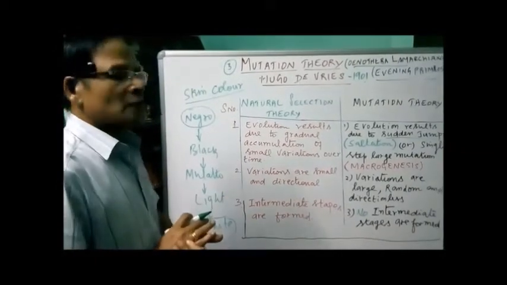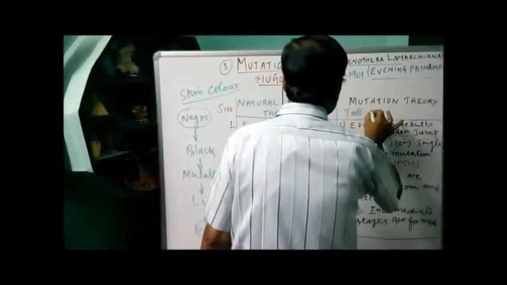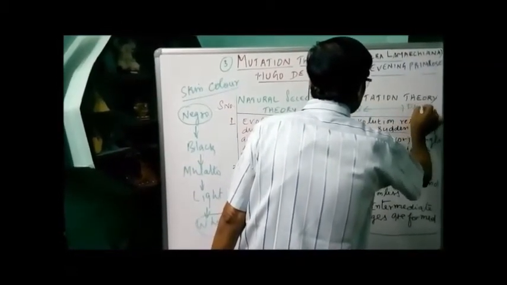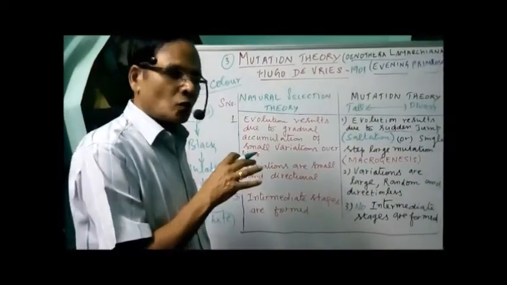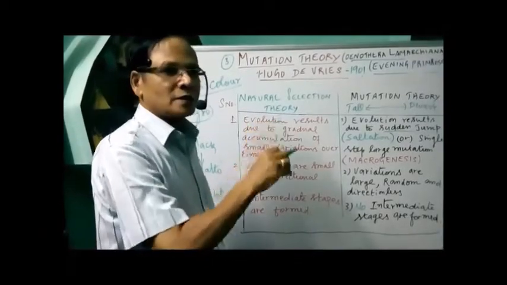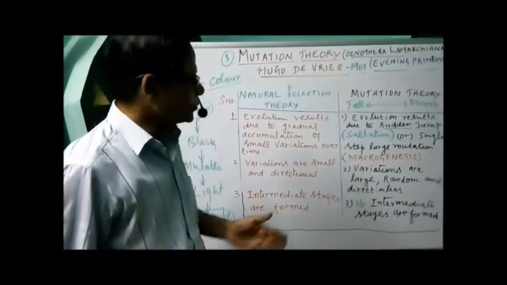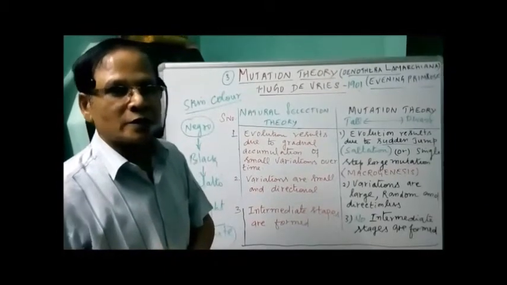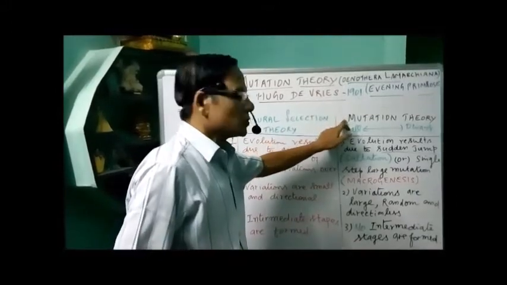But in the case of mutation theory, there are no intermediate varieties of form. Suppose you take the height of the plant in garden pea plant. There are two extremes. One extreme we have tall, another extreme we have dwarf. So this is called discontinuous variation. That is why Bateson called mutation discontinuous variations. Here there are no intermediate stages, and we have one variety tall and another variety dwarf. This is a concept proposed by De Vries in relation to the mutation theory.